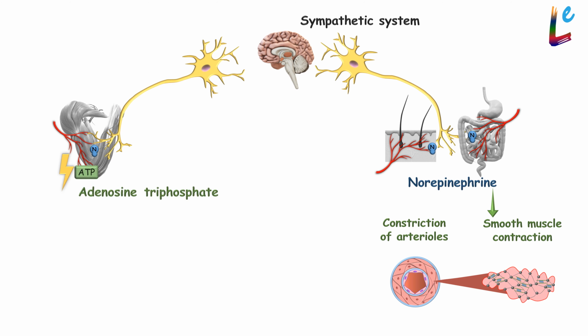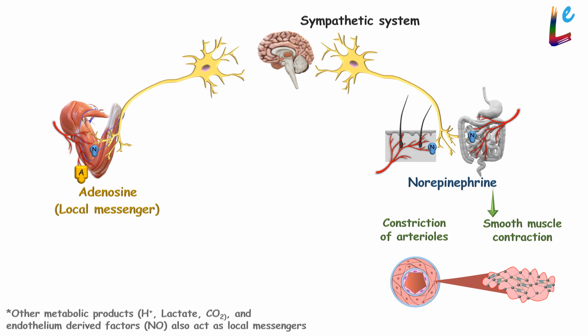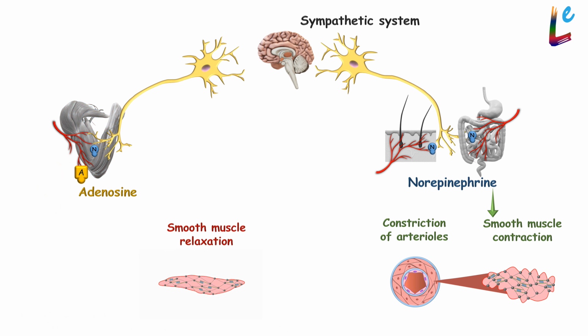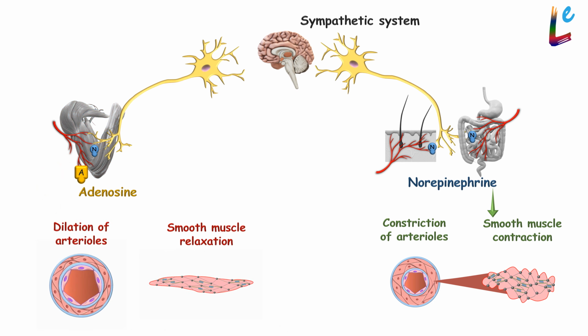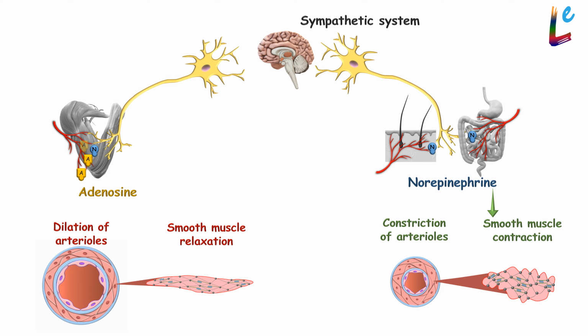We know ATP breakdown releases adenosine. Since this happens in the exercising muscles, it makes perfect sense for adenosine to act as a local messenger. Can you guess what the message would be? For the smooth muscle to relax so that arterioles dilate and blood flow increases. Thus, in skeletal muscles, adenosine overrides the vasoconstricting message of norepinephrine.